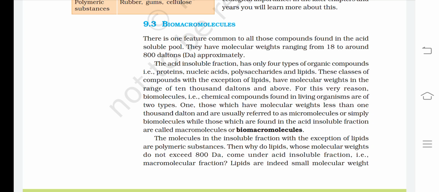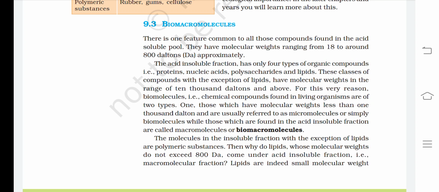These classes of compounds, with the exception of lipids, have molecular weights in the range of 10,000 Daltons and above. For this very reason, biomolecules, that is, chemical compounds found in living organisms, are of two types. One, those which have molecular weights less than 1000 Dalton and are usually referred to as micromolecules or simply biomolecules, while those which are found in the acid insoluble fraction are called macromolecules or biomacromolecules.